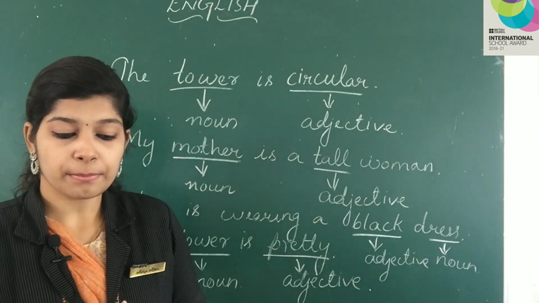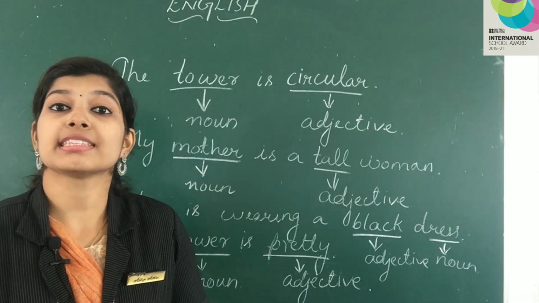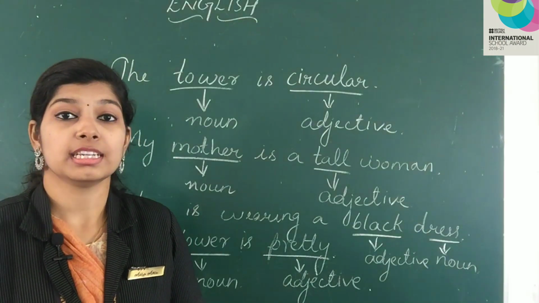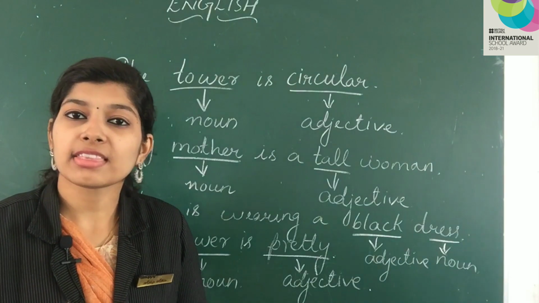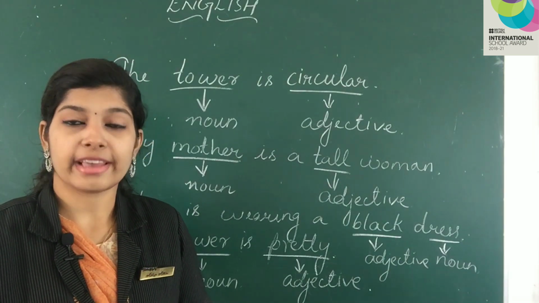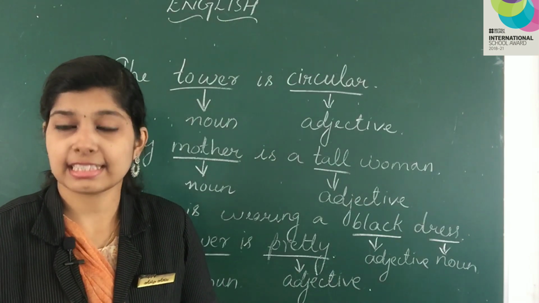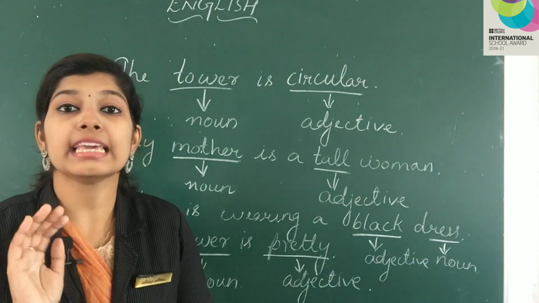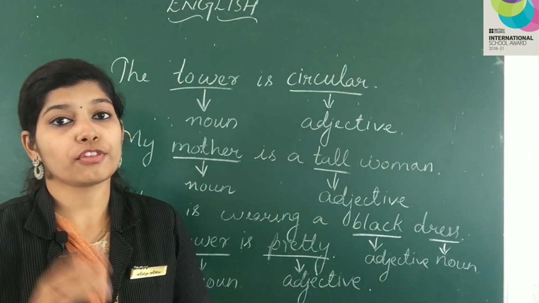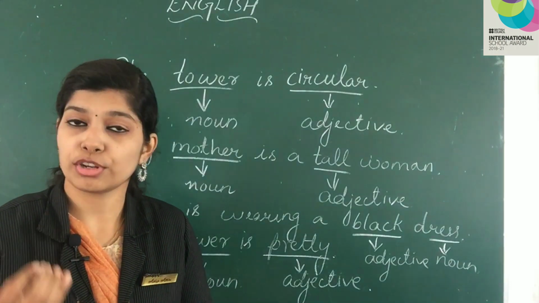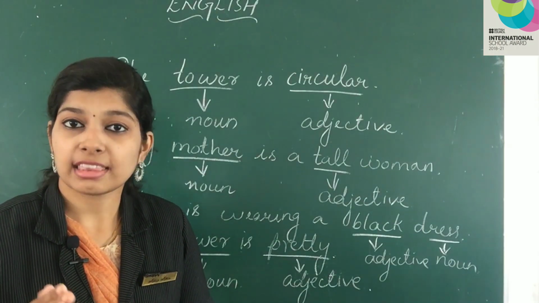Like, for example, Tamara. Tamara is a very beautiful girl. She is very thin. She is wearing a pink dress. After writing the sentences, you have to underline the adjectives. Okay, for example, Tamara is a beautiful girl. She is thin.